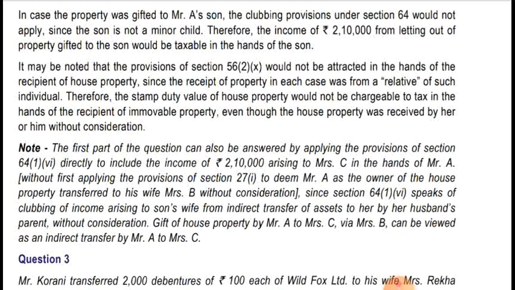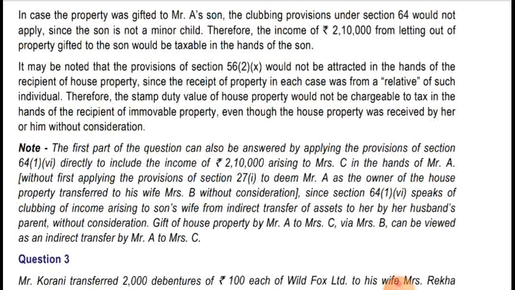So without applying section 27, you can solve it directly also, since section 64(1)(6) speaks of clubbing of income arising to son's wife from indirect transfer of asset to her by her husband's parents without consideration.